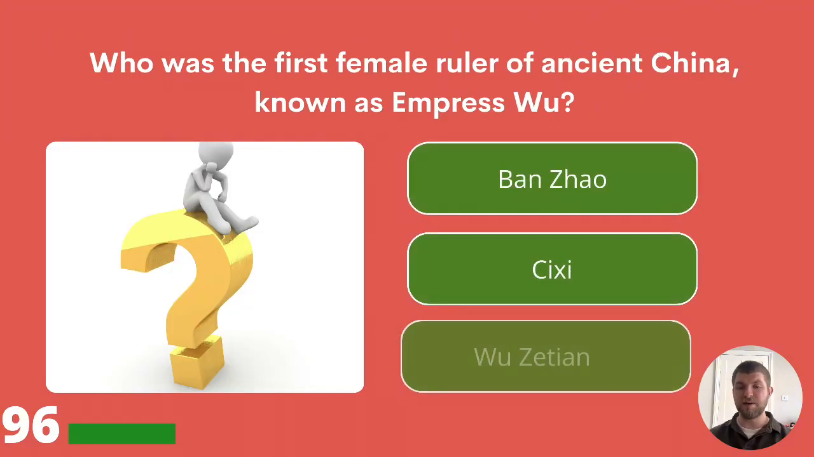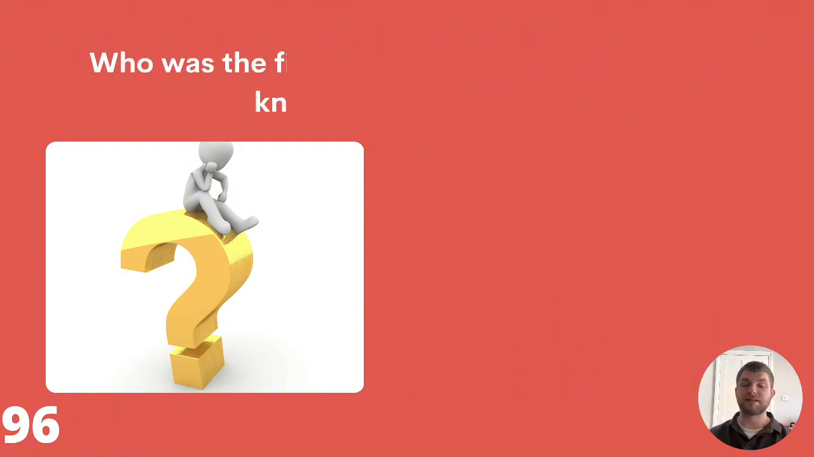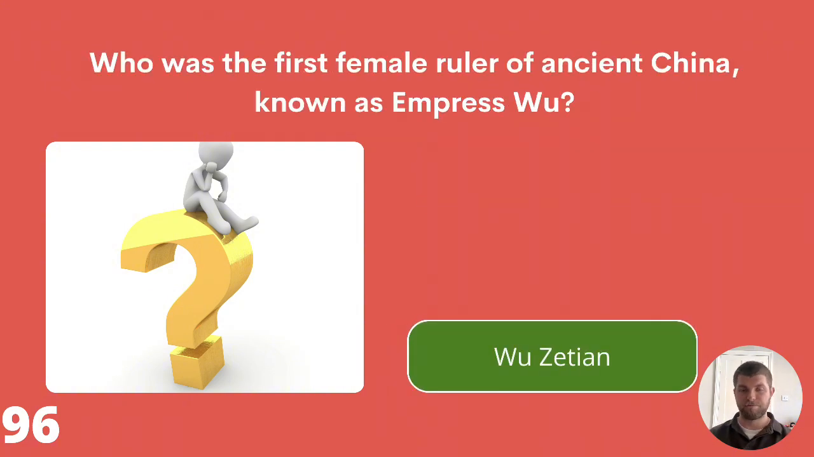Who was the first female ruler of ancient China, known as Empress Wu? Banzhou, Cixi, or Wu Zetian? The correct answer is Wu Zetian.